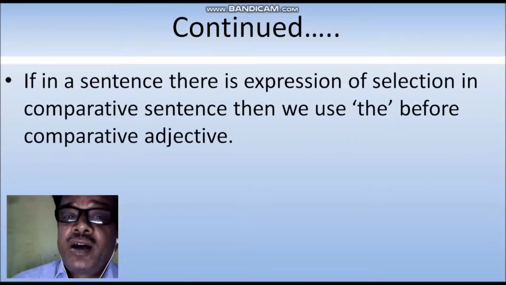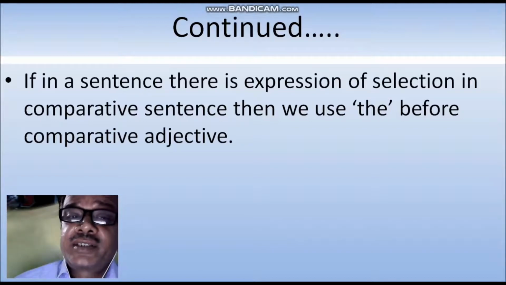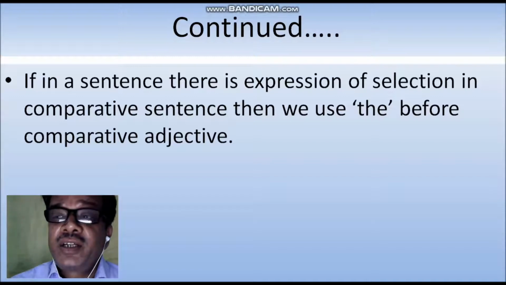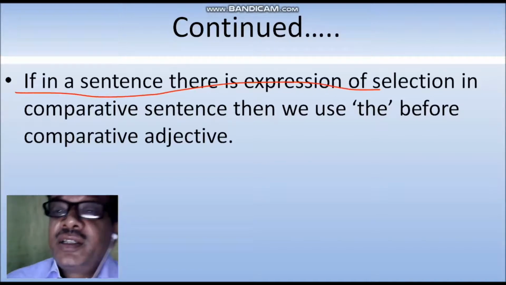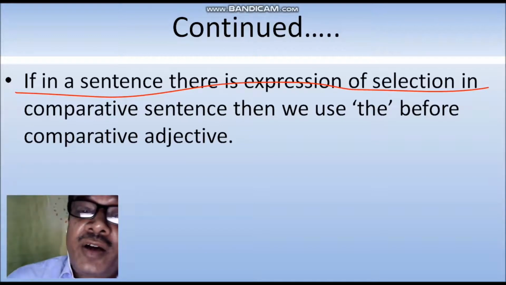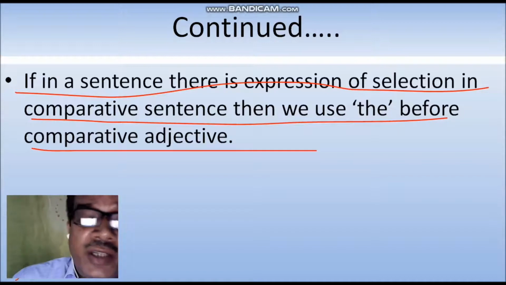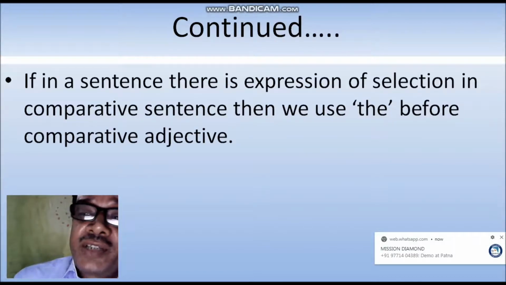Okay. After that we are going to know the next. If in a sentence there is expression of selection in comparative sentences, then we use the before the comparative adjective. As we know, in a comparative sentence the definite article is not used, but whenever there is expression of selection, then we use the.